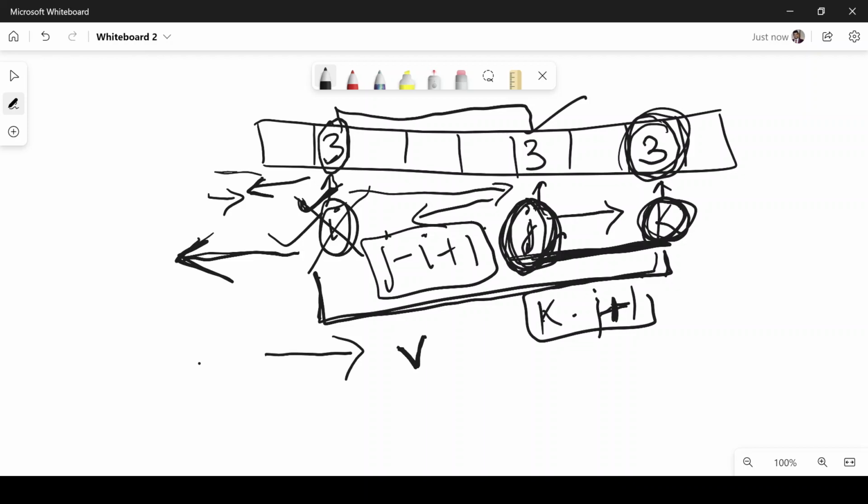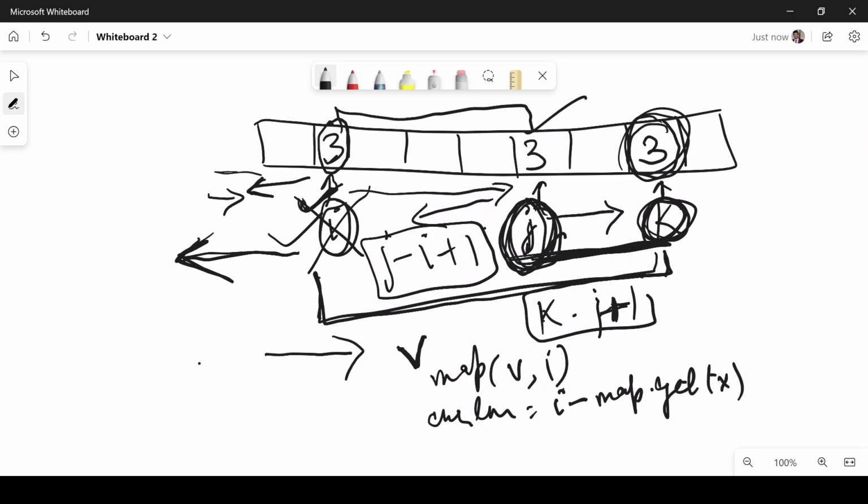If we have not seen it, then we'll just add it to our map, this map v comma I, and if we have seen it, then we will fetch that value and calculate the current length, that will be equal to index number I minus map get v, plus 1 as well. This will be the length.